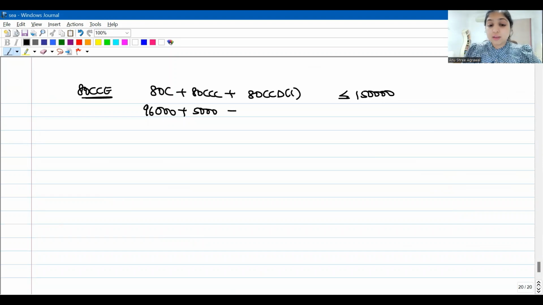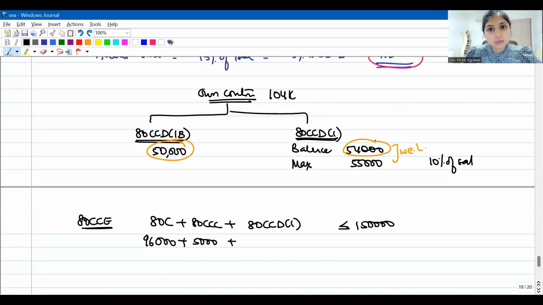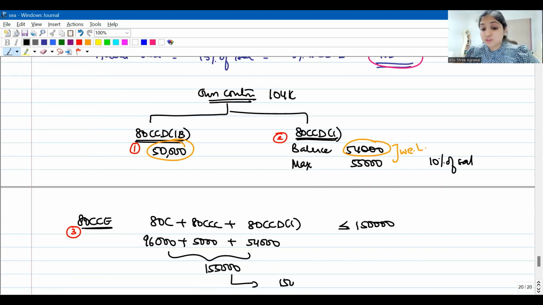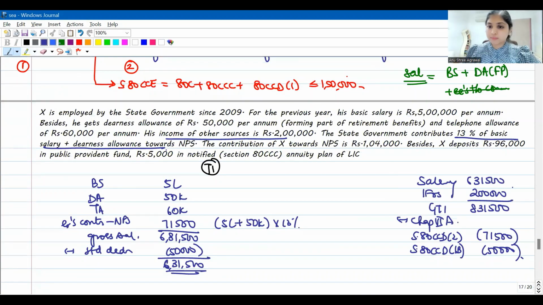So 5,000 here plus 80CCD 1, what have we already computed? You're noticing, first I will compute here, then I will put it under 80CCE. So the sequence is like this: first subsection 1B, then subsection 1, then 80CCE. No confusion. Okay. So under 80CCD 1, what have we already computed? 54,000. So if you add this up, the total comes up to 1,55,000, but this we will have to restrict to a maximum of 1,50,000. This number you will take to your main answer.